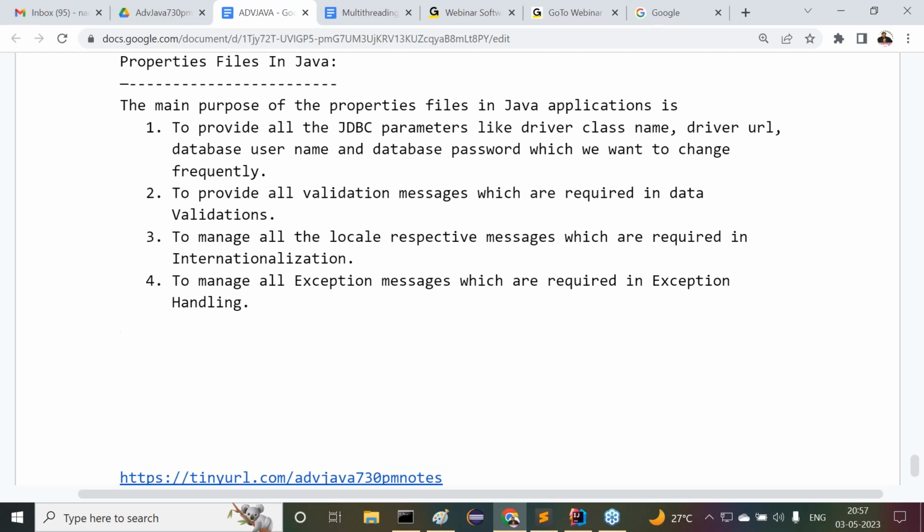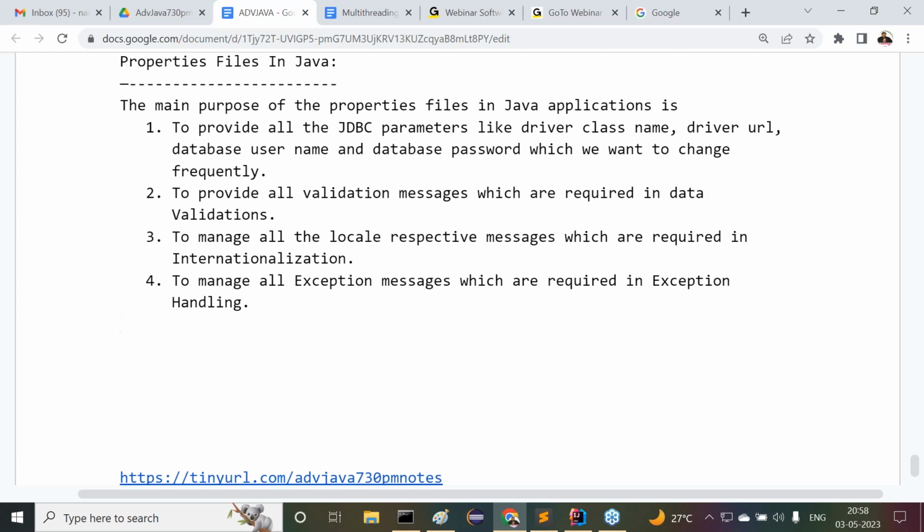Like this, conversion messages are also available. Say for example, I prepared one application in which I'm trying to convert some currency, from Indian rupees to USD dollars. Some conversion problem comes while converting the data. Immediately I have to display that conversion message. So conversion messages are available. That's also another concept here.